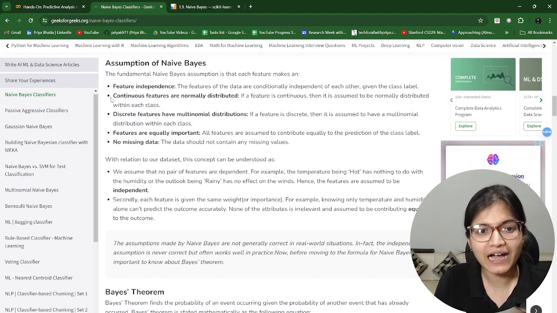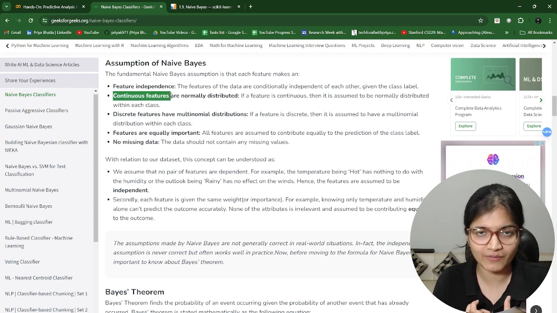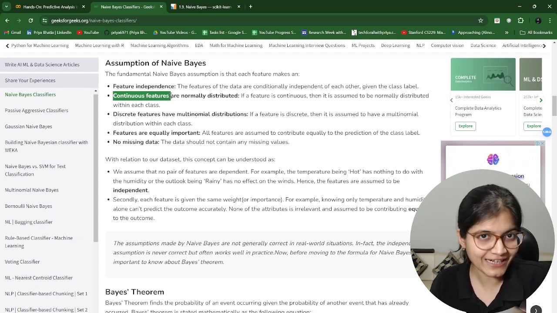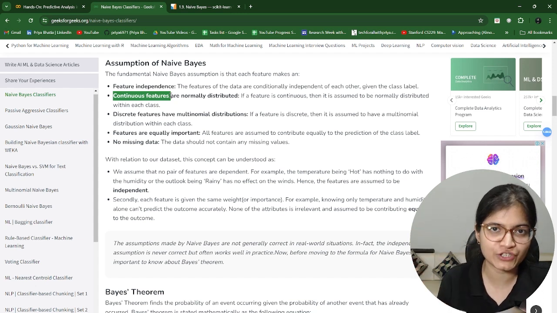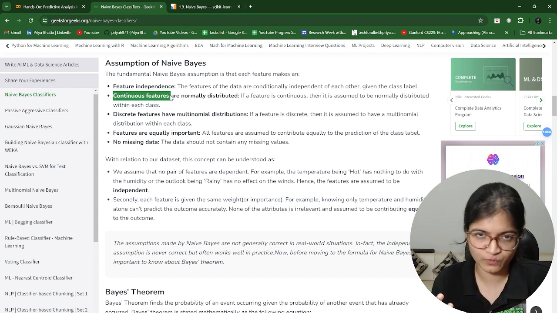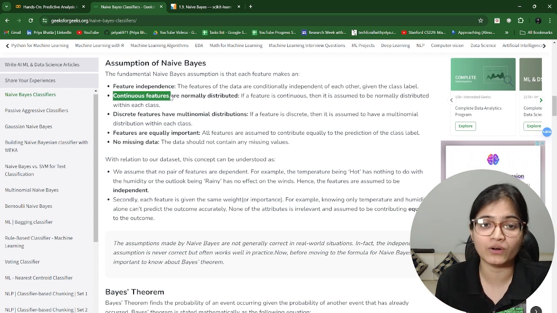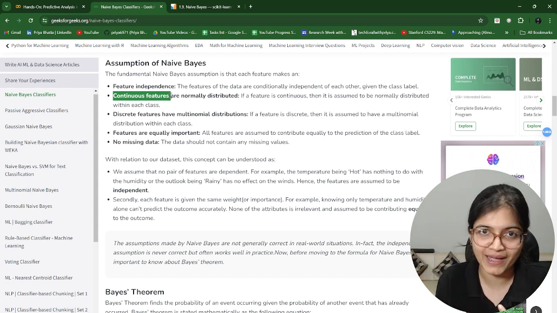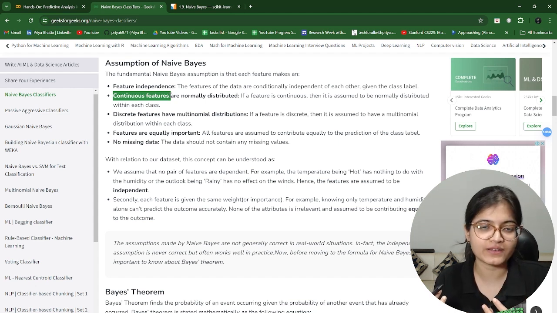If we have continuous features in our data, which in our case for now, in the data I have explained, were not there, because we have categorical features, we have categories of them. But if you're working with continuous features, which you definitely can in real-time data, in that case the condition is that the data should be normally distributed. If it is not normally distributed, you will face trouble. You cannot apply naive Bayes, and if you do, you will get a very bad result.